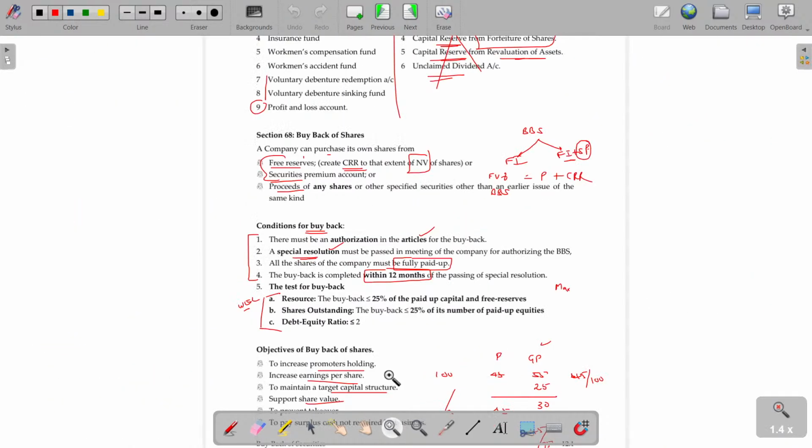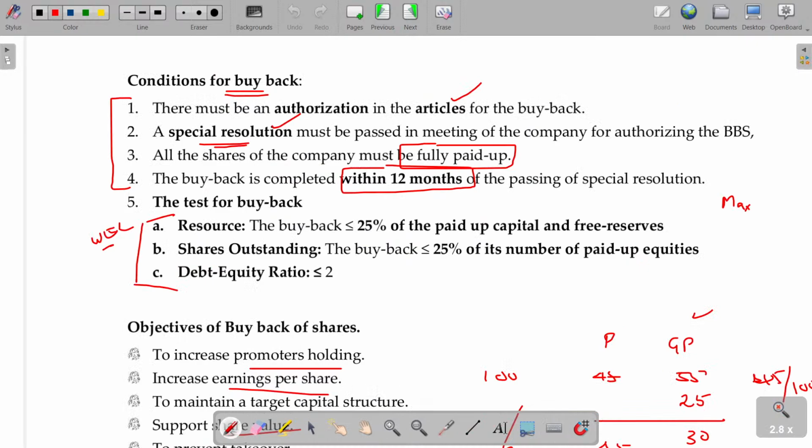For that, there are 3 conditions: number 1 being the resource test, another one is the shares outstanding test, and another one is the debt equity ratio test. If you have 100 shares, how many shares at a time can you buy back maximum, based on the number of shares? 25. The maximum number of buyback shares should be less than or equal to 25% only.